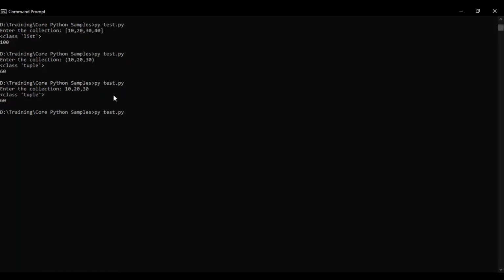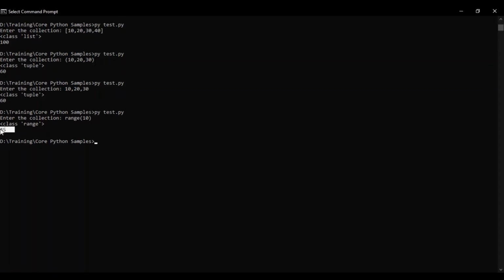I can also specify a range value. Suppose I give a range of 10, it would print the sum of values from 0 to 10. So range of 10, the class of range, and the sum is 45. Sum of 10 numbers is 45.